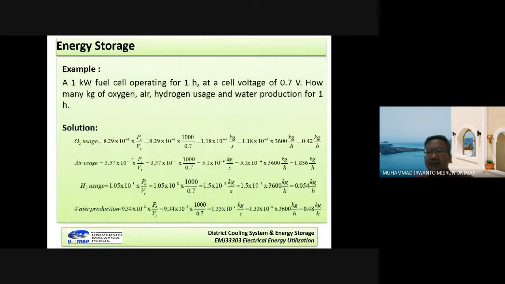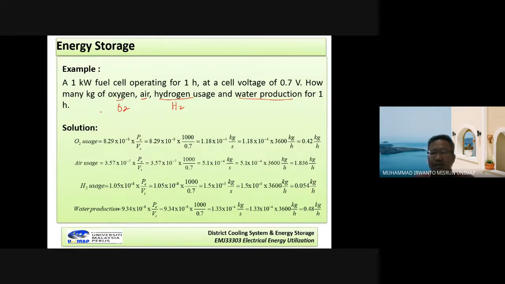Look at the example. Please give the focus to this one. I read: a 1 kilowatt fuel cell operating for 1 hour at a cell voltage of 0.7 volt. How many kilograms of oxygen, air, hydrogen, H2, and water production for 1 hour?